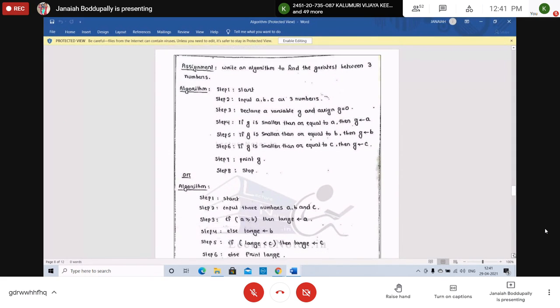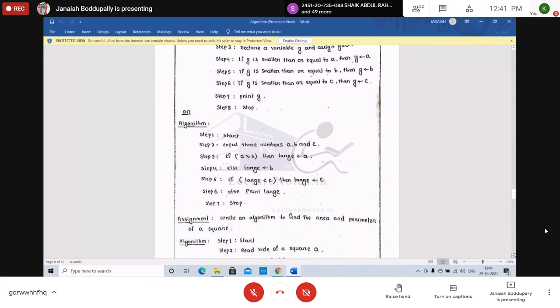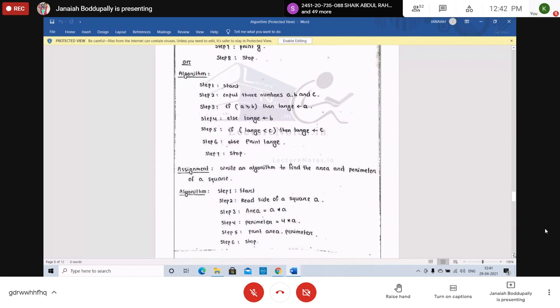Or it's better to follow the second algorithm. You follow this algorithm. Start, input three numbers a, b, c. If a is greater than or equal to b, then largest is a. Else largest is b. Then compare the largest with c. If largest is less than c, then c is the largest. Else print.